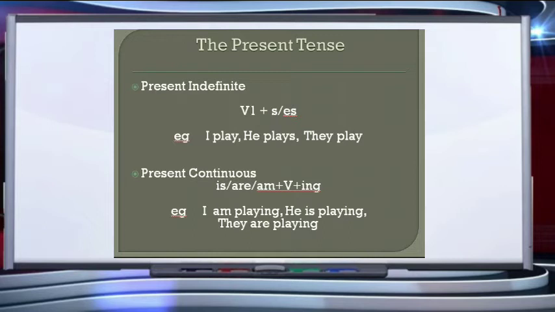Is, are, am is used according to the person, the first person, second person or the third person. For example, we say I am playing, he is playing, they are playing. So, is, are, am plus verb plus ing.